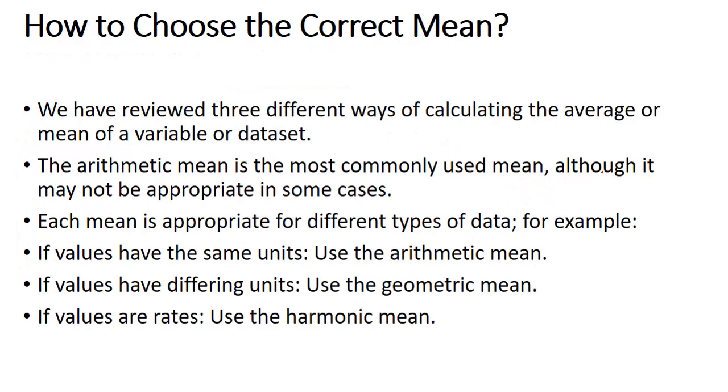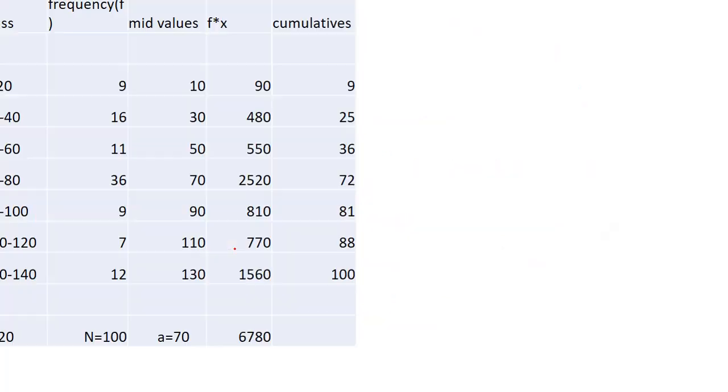Now, how to choose the correct mean? This is one most important thing. For example, we have arithmetic mean, geometric mean, and harmonic mean. How to choose the correct mean is based on these three tips. If the values have the same units, use the arithmetic mean. If values have different units, use the geometric mean. If the values are rates, use the harmonic mean. This is the meaning of these three, and how to choose the best one.